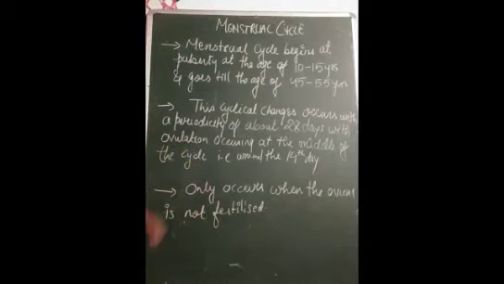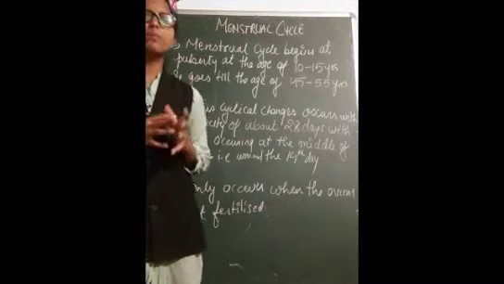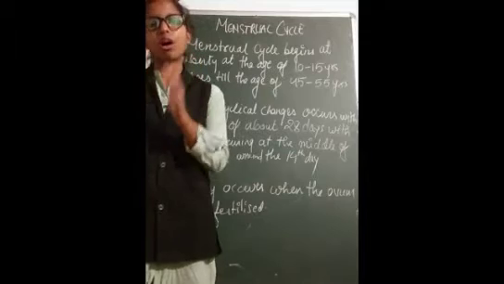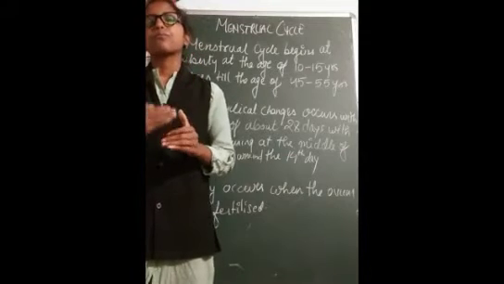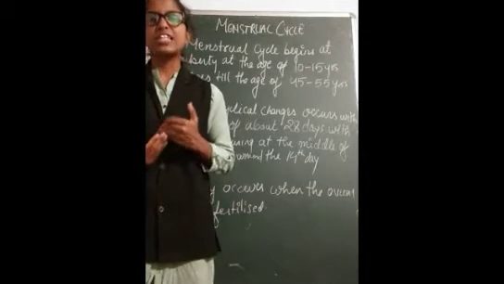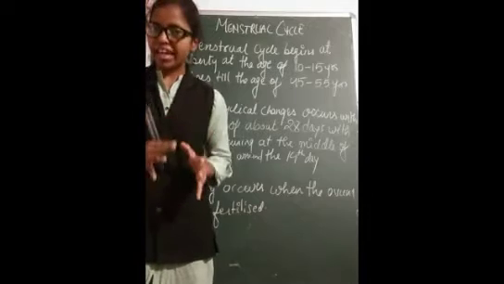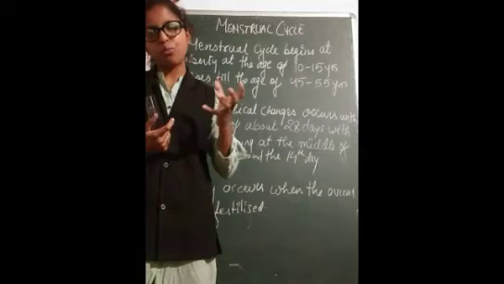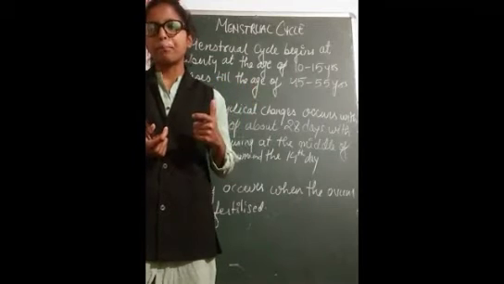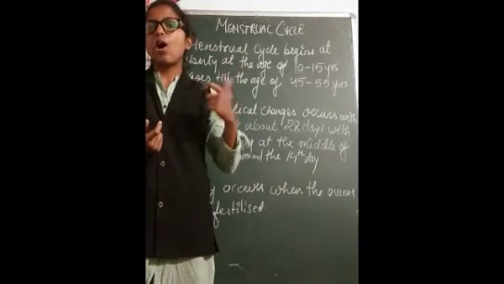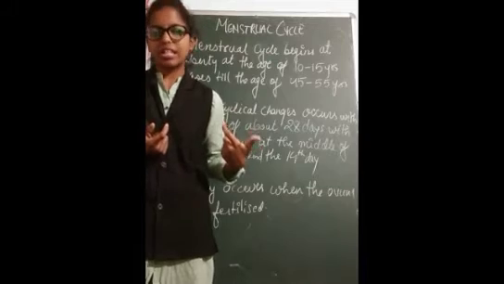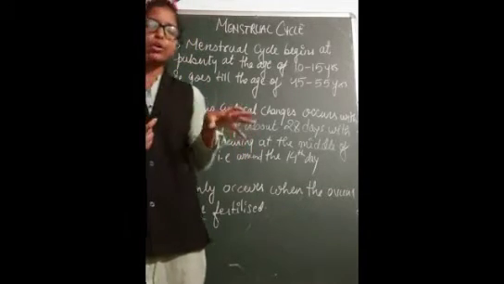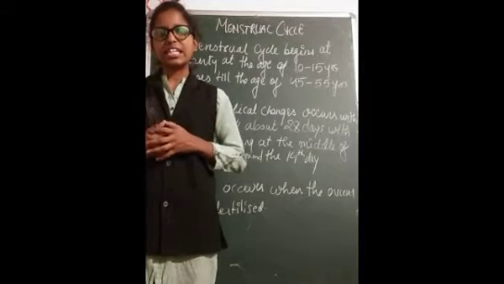Okay. And the main and major point is that the menstrual cycle will only occur if the ovum is not fertilized. In case the ovum is fertilized, when the ovum comes in contact with the sperm, where does it happen? It occurs in the fallopian tube region. Obviously, in the fallopian tube region the fertilization takes place.